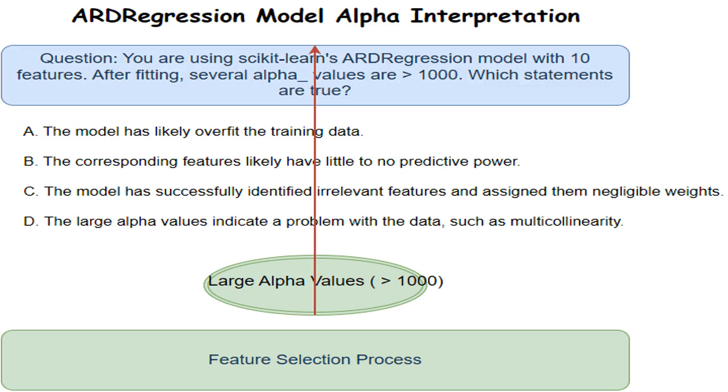This is the central theme, understanding what those large alphas mean. We're not just looking at numbers, we're interpreting them in the context of ARD, which is all about automatically figuring out which features are actually useful. It's like a detective highlighting only the important clues.